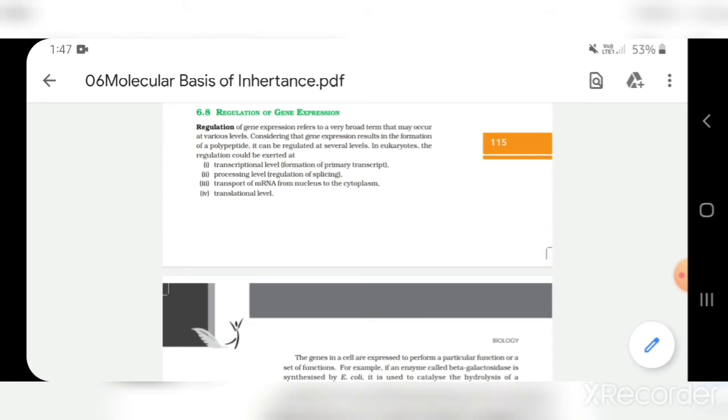The third one is the transport of the mRNA from the nucleus to the cytoplasm. Since translation takes place in the cytoplasm and transcription takes place in the nucleus, if the transport can be stopped, then the process of gene expression can also be regulated. The last one is at the translational level.